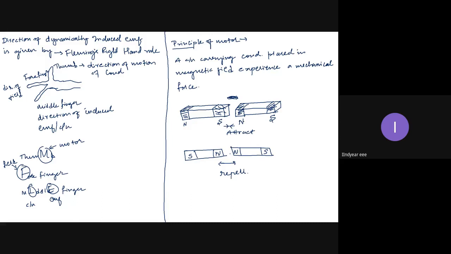It automatically gains some capacity to do work. Either it is repulsion or attraction, work is done on both the magnets. Either they come near or they move away. In both cases there is a physical displacement. So a physical work is done on these two physical objects. Now what happens if I keep this magnet stationary?